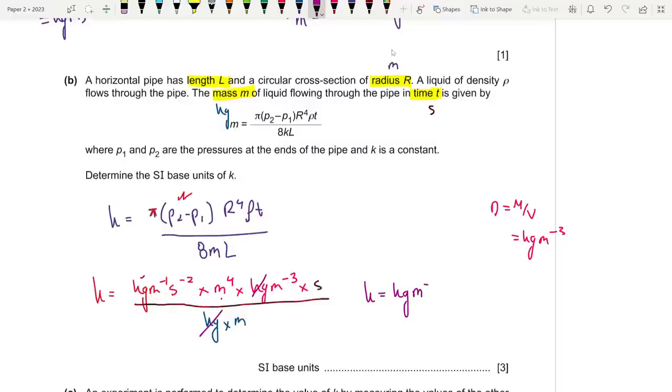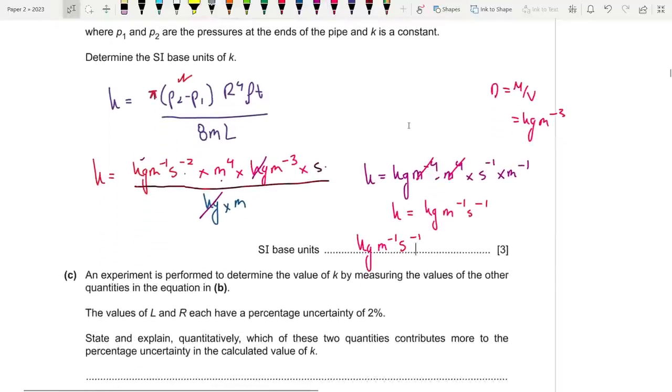Okay, let me show another step for you guys. It's basically like this: meter to the power 4 times second to the power minus 2 plus 1 over here. Minus 2 plus 1 is minus 1, times meter to the power minus 1. So you can get rid of this. Therefore, k is equal to kg meter^-1 second^-1. So this is my final answer: kg meter^-1 second^-1. All right, let's move on to the next part.